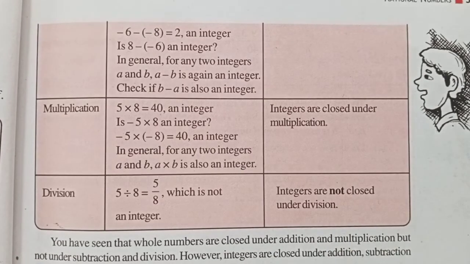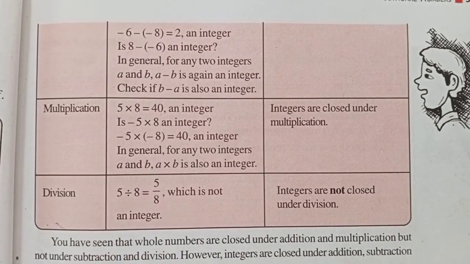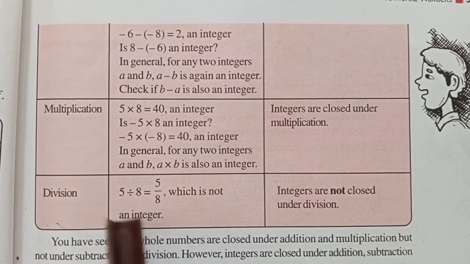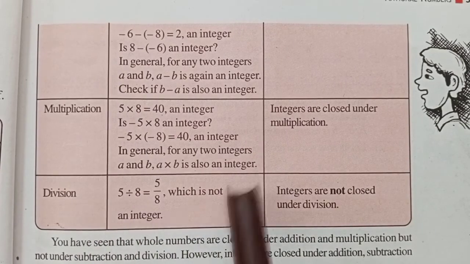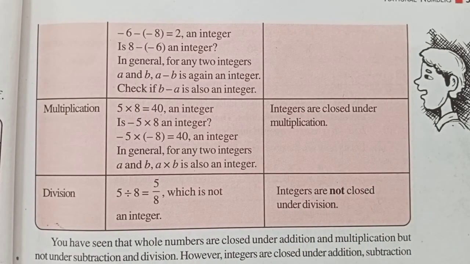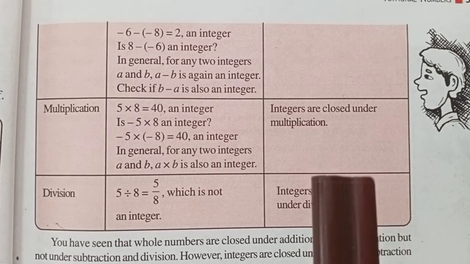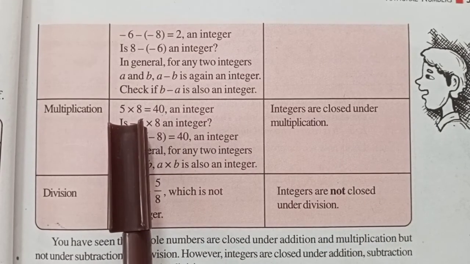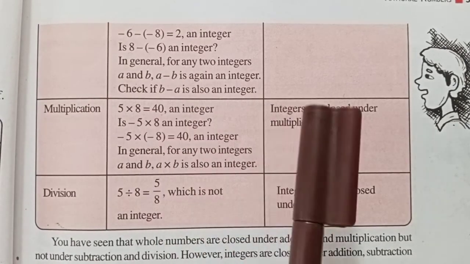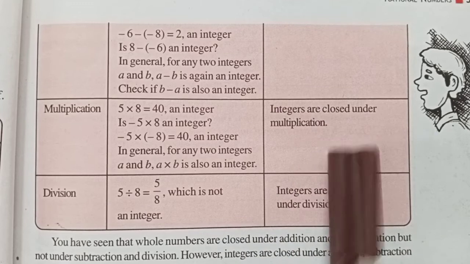The same thing I want you to do in both the tables. One table with whole numbers, the other tabular form with integers, and check the closure property thoroughly. Take three examples. For division also take 3 examples, or take 2 examples at least, and check. Write your conclusion neatly in the remarks box. Anyway, you have the textbook, but don't use the same examples. You try out with your own different examples and you write the conclusions neatly.